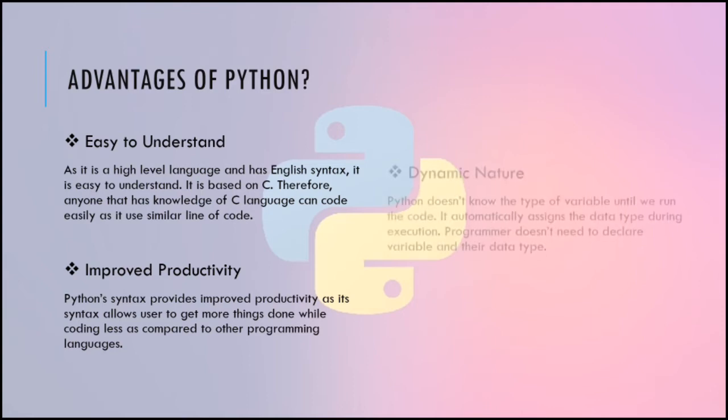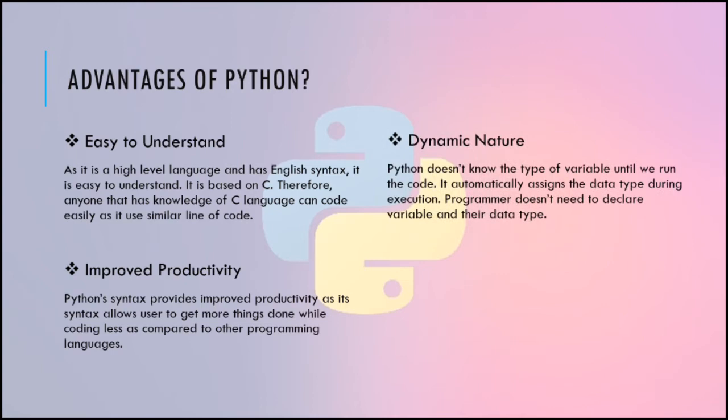Moving on. Dynamic in nature. Python doesn't know the type of variables until we run the code. It automatically assigns the data type during execution. A programmer doesn't need to declare variables and their data types. In the C programming language, we all know if we are declaring a variable, we have to tell the compiler what data type we are going to use.